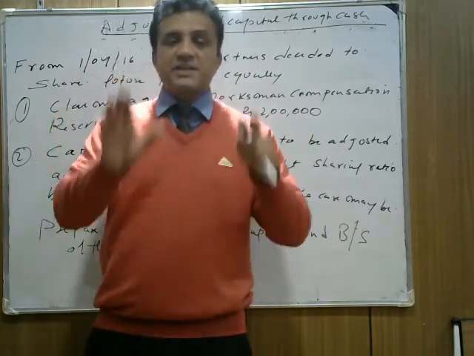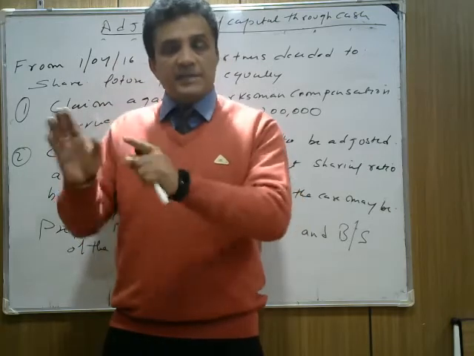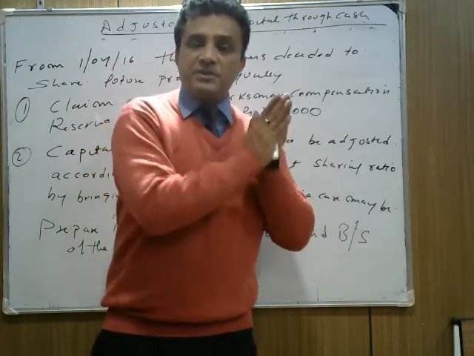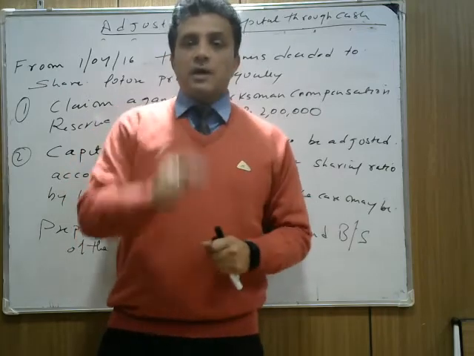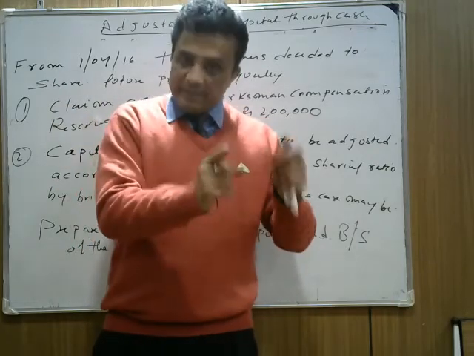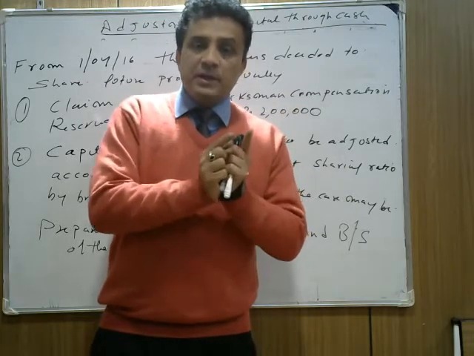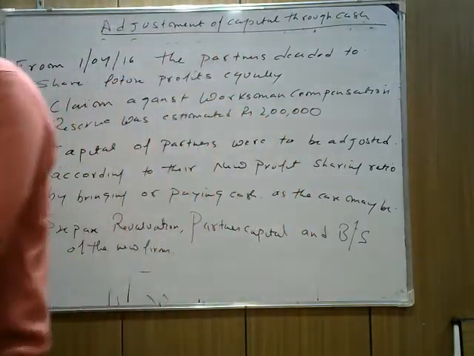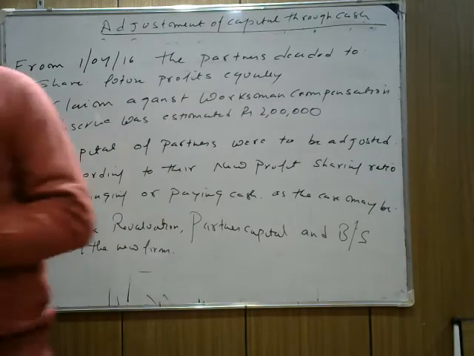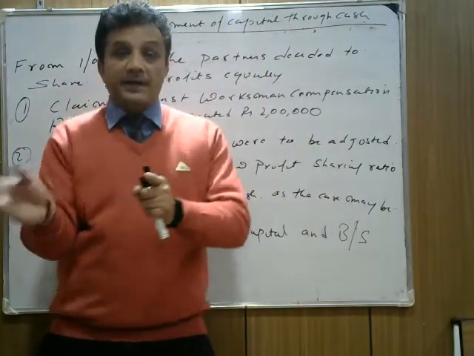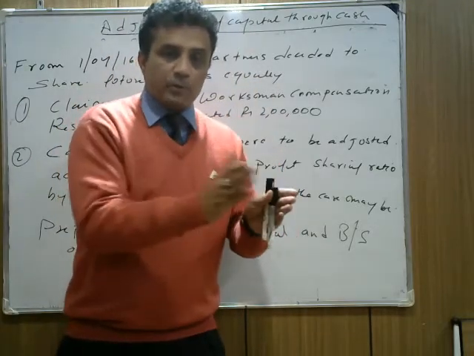Now read the question carefully first. Read the adjustment. Only one adjustment is given in the question. They talk about workman compensation reserve. Now check what is the old amount, which is mentioned in the old balance sheet. What is the amount of WCR given in the question? Check it. WCR is 1,70,000. Now the workman compensation claim is 2 lakh. It increases. The last time we did the same type of question.